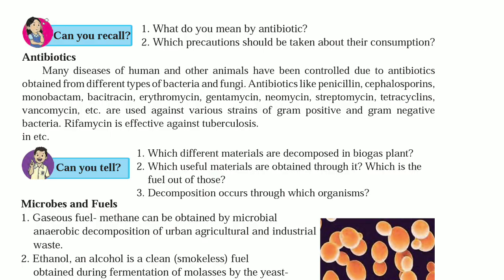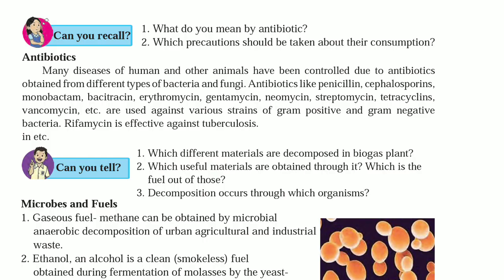Gram-positive bacteria have a very thick cell wall, and gram-negative bacteria have a thin cell wall. Rifampicin is effective against tuberculosis.